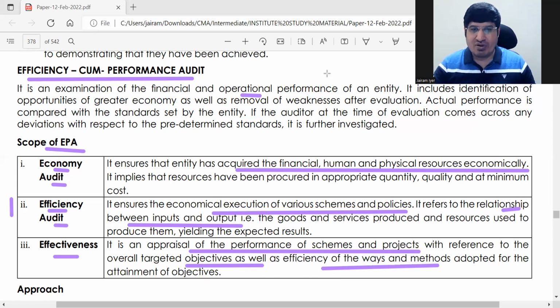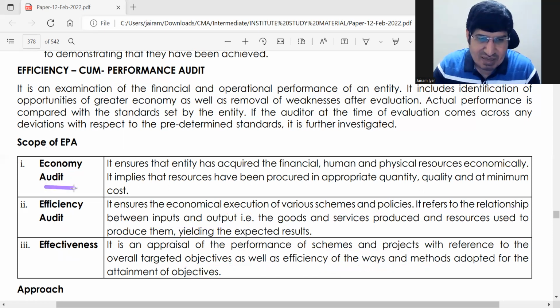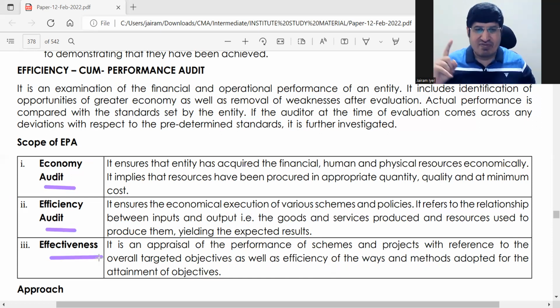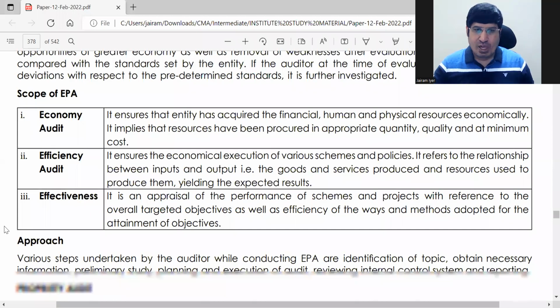When scope of EPA comes up, you have to write these three words properly: economy audit, efficiency audit and effectiveness. Just write one sentence of what I told you, that is enough. There is no need to write it all out. So this is your efficiency cum performance audit.